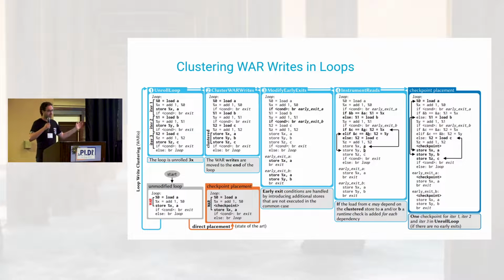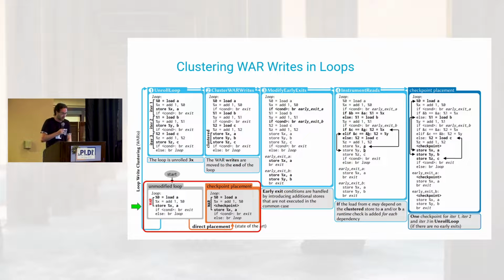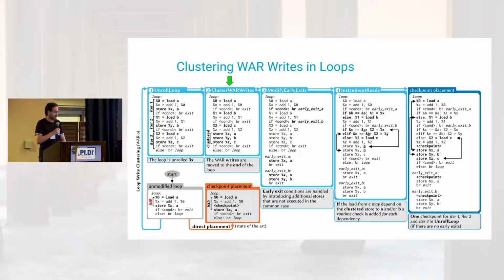And this can go out of control. What we've seen with a lot of applications is that this is where a large part of the overhead comes from, even though it's just a couple of instructions. So we don't need that many checkpoints over here. Now we want to cluster our writes after reads also in loops. How do we do that? We first unroll them, so we have multiple iterations here. Then we do something similar to what we discussed before: we try to cluster the stores, or the writes, together so we can use fewer checkpoints.